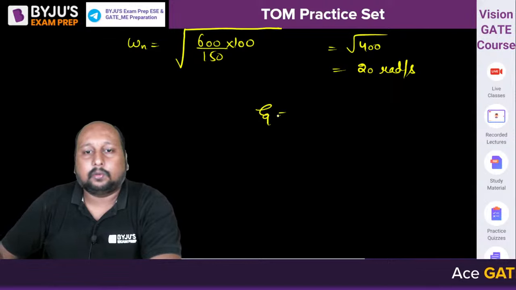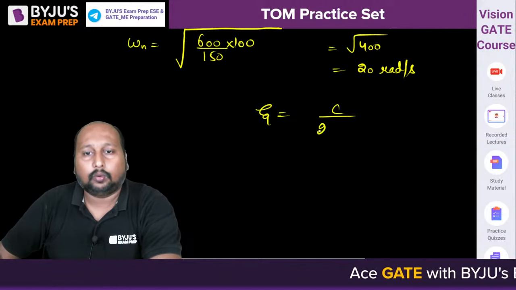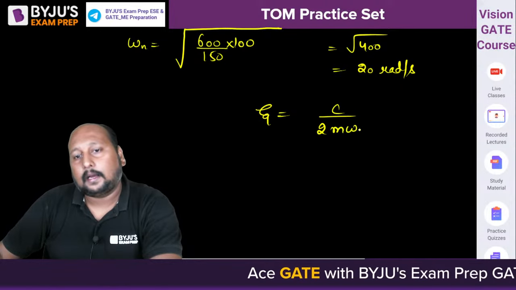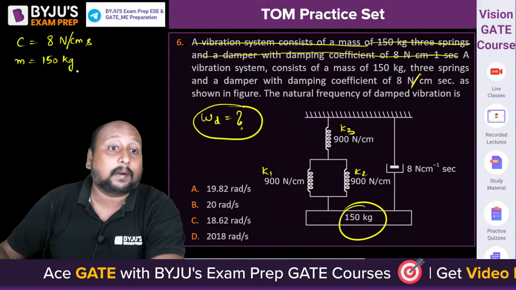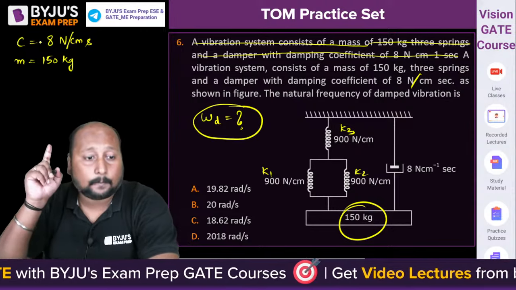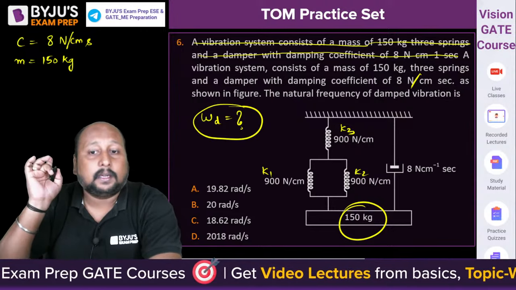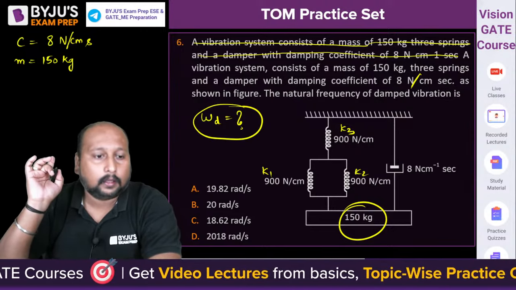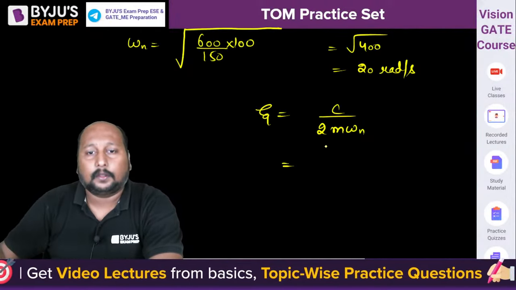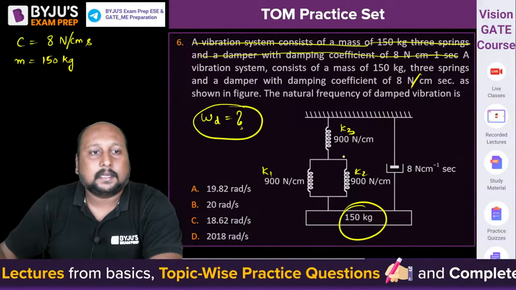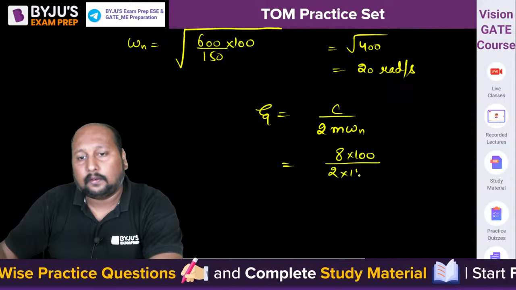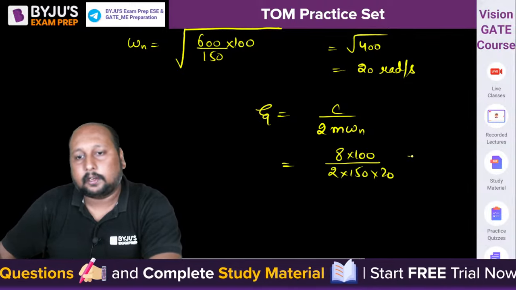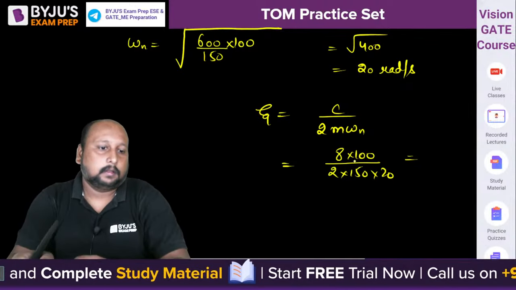Zeta is equal to C by 2 m omega n. Look at the value of C, what is the unit of C? That is 8 Newton per centimeter. We have to convert this into meter. Okay, fine, so let's do it. This is 8 per centimeter, so this will be 8 into 100 divided by 2 into 150 into 20. What's the value of zeta you're getting? Yes, 20 you are getting.